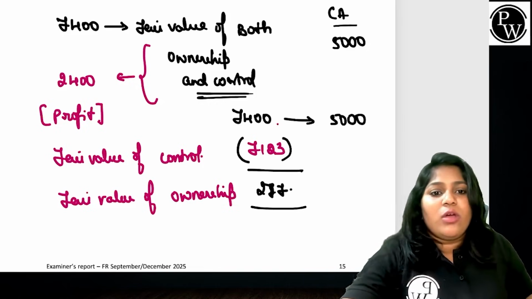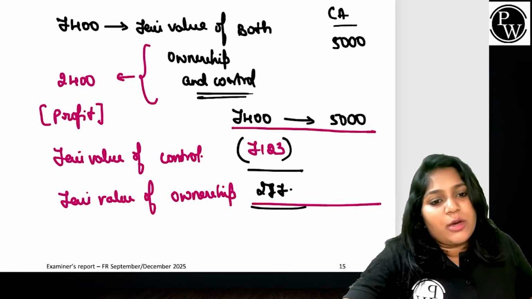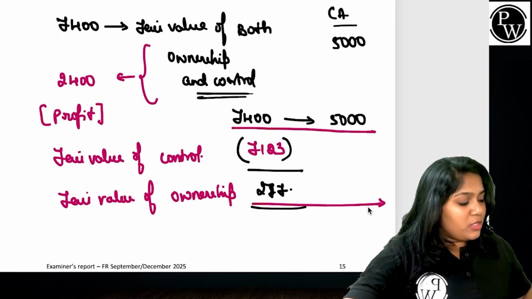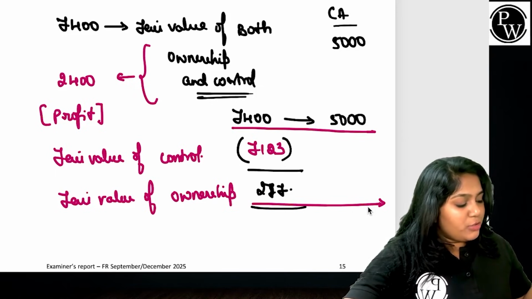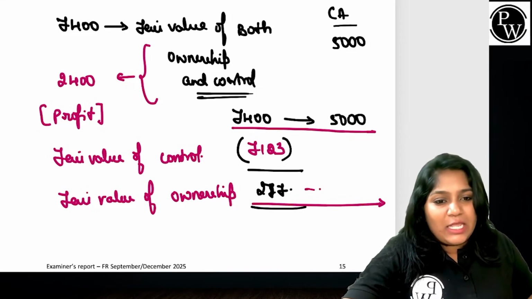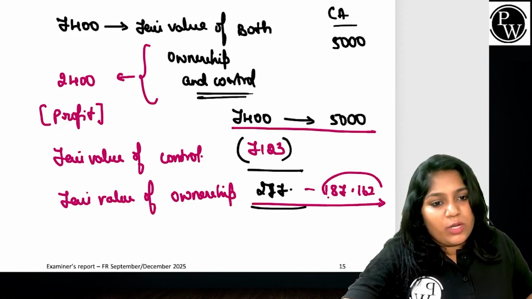Now, if 7.4 million can have a profit of 5 million, how much profit can $277,000 have? You can do cross multiplication, and I'm getting 187.162.